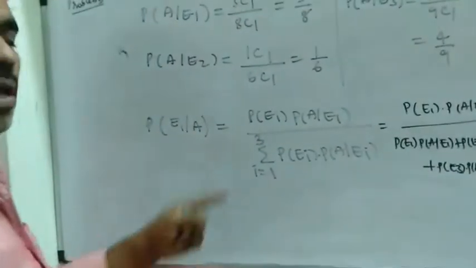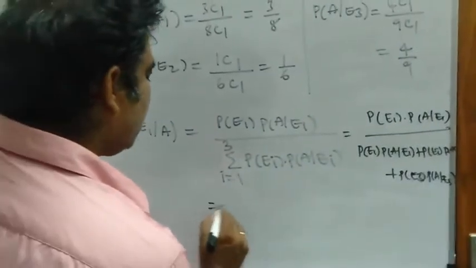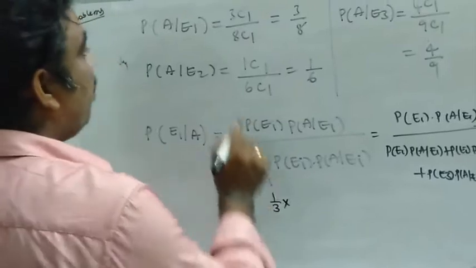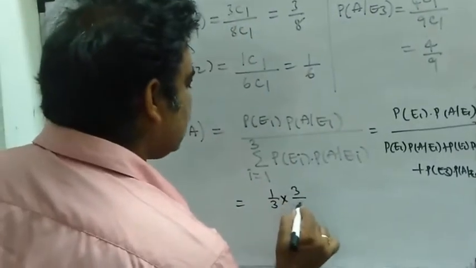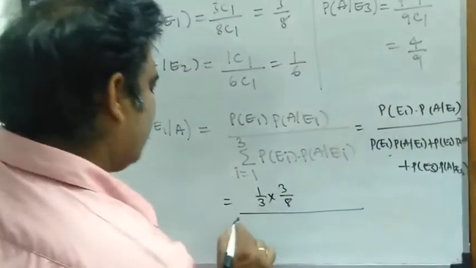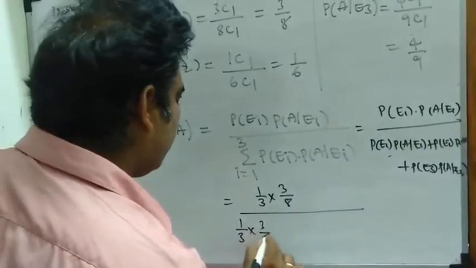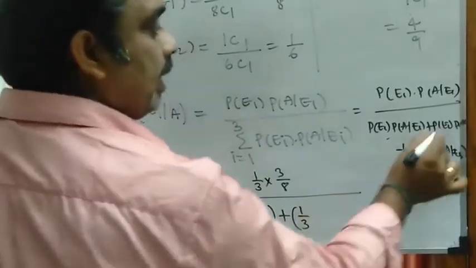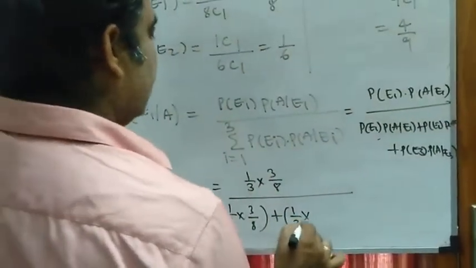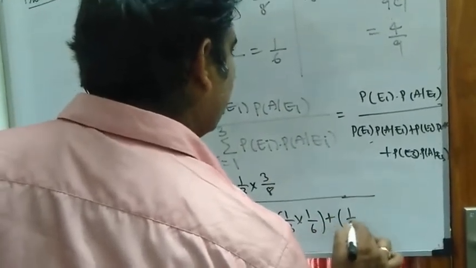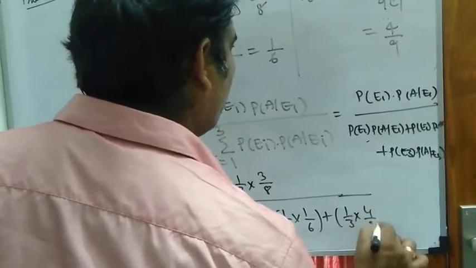We have to substitute all the probabilities. What is P of E1? Already we have written 1 by 3. P of A given E1 is 3 by 8. In the denominator, the same 1 by 3 into 3 by 8 plus 1 by 3 into 1 by 6 plus 1 by 3 into 4 by 9.